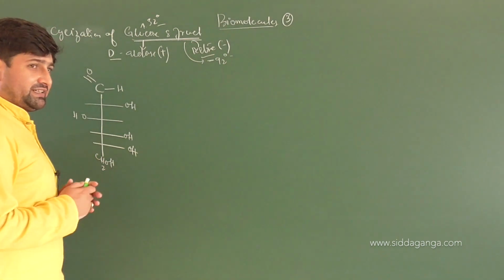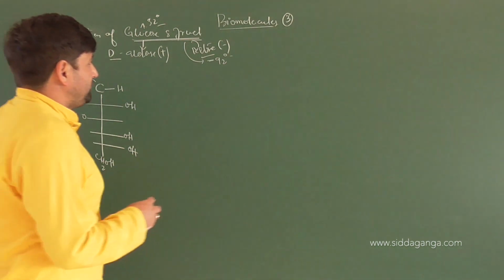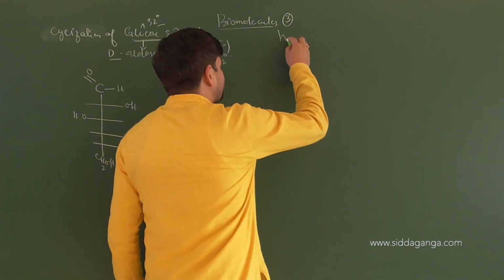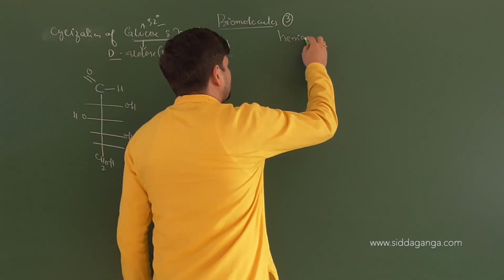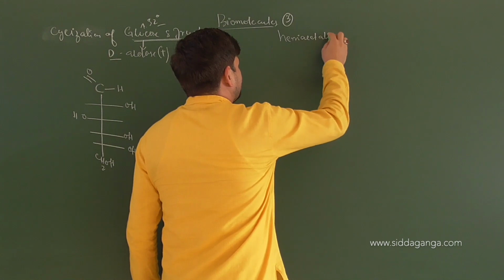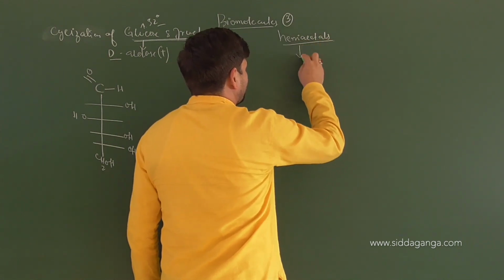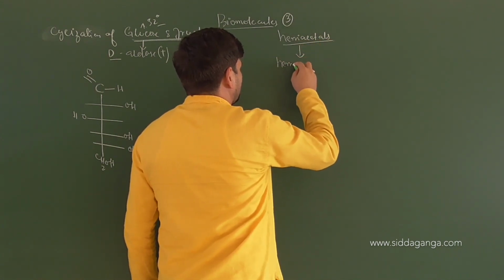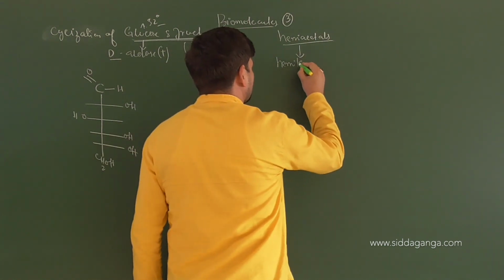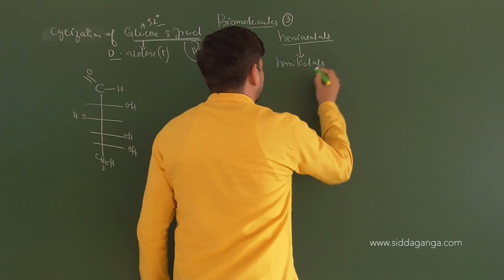I told you when ring cyclization occurs, there is a formation of hemiacetals or hemiketals.